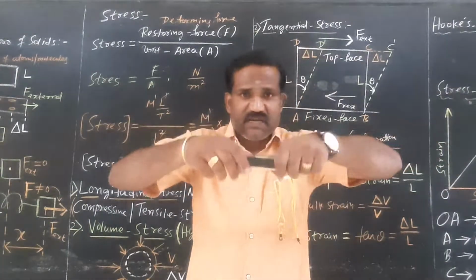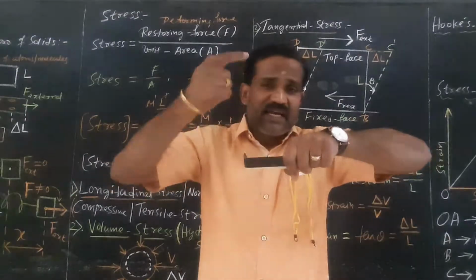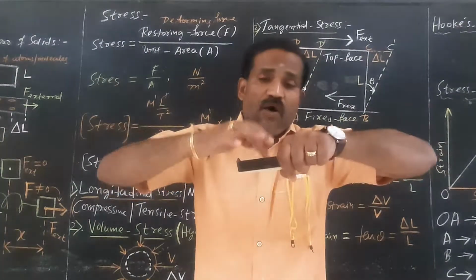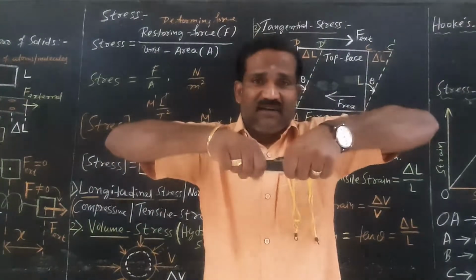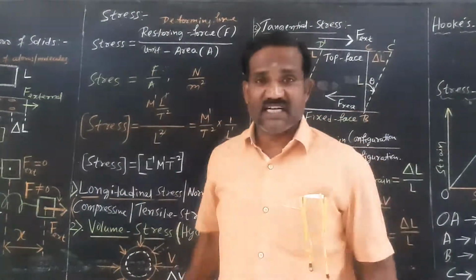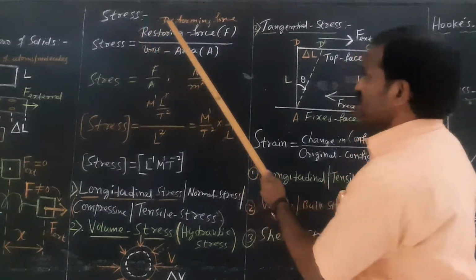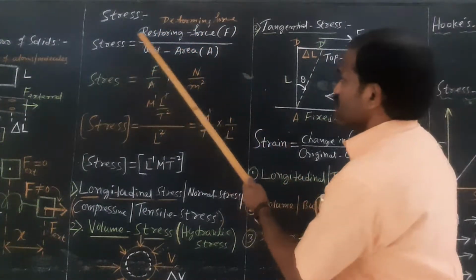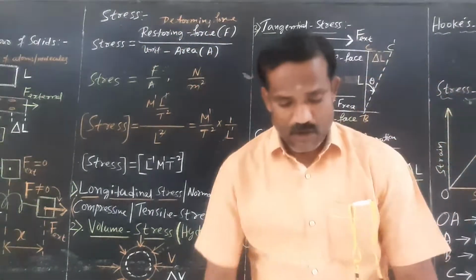I want to change the shape and size of a body. I am applying external forces. Against the external force, internal forces act per unit area. How much of the internal force is acting per unit area to keep the body in its original configuration? Therefore, stress is defined as the deforming force per unit area or restoring force per unit area. How does the stress come?